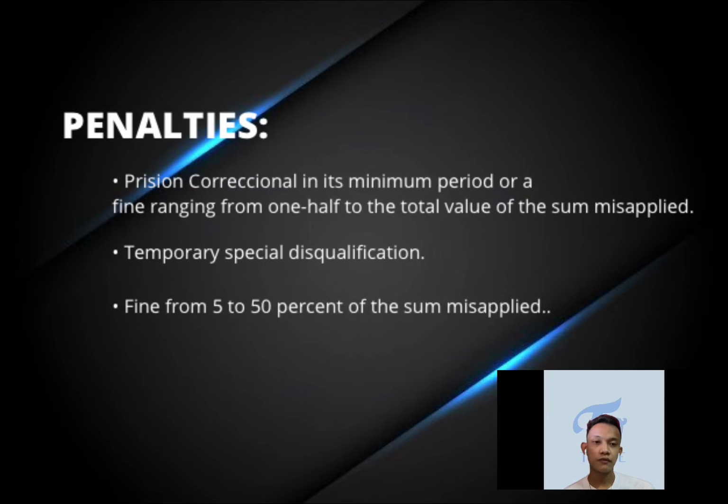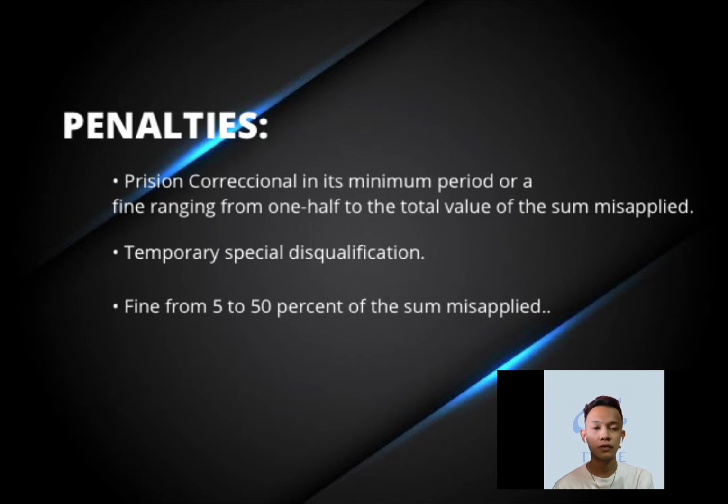Next are the penalties of the public officer under this article. First, prision correccional in its minimum period or a fine ranging from one-half to the total value of the sum misapplied. Under this first penalty, the public officer will suffer a penalty of prision correccional, which consists of 6 months and 1 day to 6 years of imprisonment, and a fine of half of the misapplied funds.